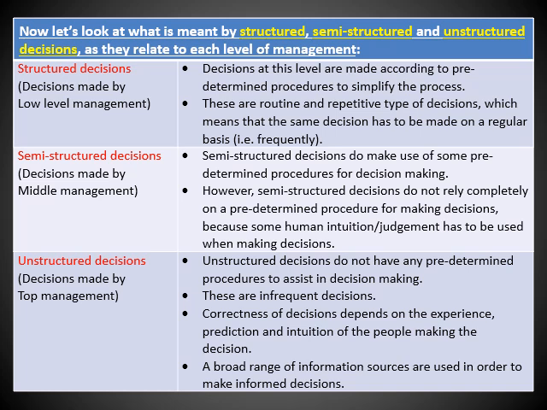The correctness of these decisions made at this level depends on the experience, the prediction, and the intuition of the people that are making the decisions. In other words, the top level management's own predictions, intuition, and experience will determine the effectiveness of the decisions that they're going to be making. There's a broad range of information sources that they make use of at this level in order to make informed decisions.